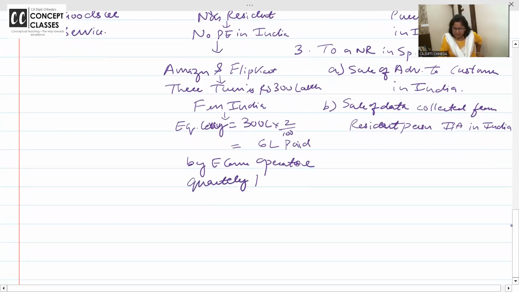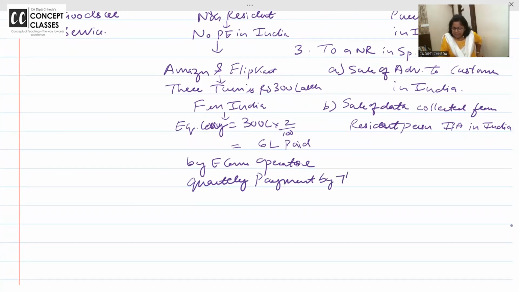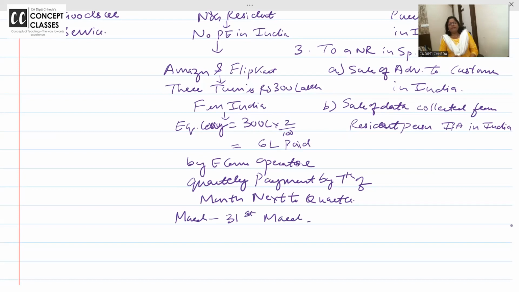This time it is quarterly payment by 7th of month next to quarter. क्वार्टर खत्म अप्रैल में जून खत्म हुआ तो 7 जुलाई, जुलाई अगस्त सितंबर खत्म हुआ तो 7th अक्टूबर, and so on. Only for March there is no extra time, 31st of March तक पे करना पड़ेगा.